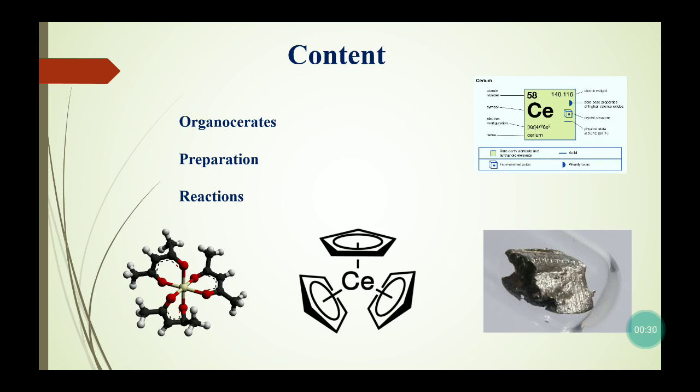As we all know, cerium is a 4f series element. That means it is a lanthanide. Its electronic configuration is xenon 4f2 6s2. That means its outer electrons move towards the 4f orbital. So in the periodic table we consider it a lanthanide element. So we'll see how the organocerates are important in organic synthesis.